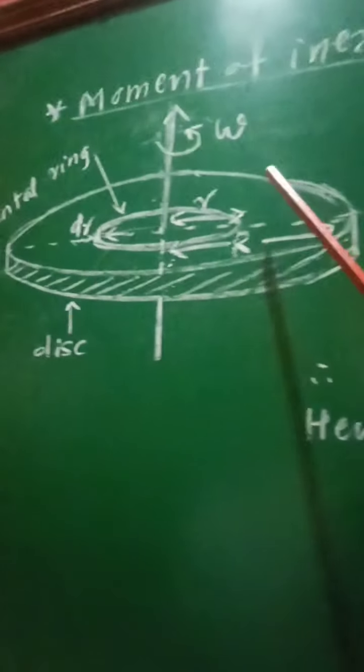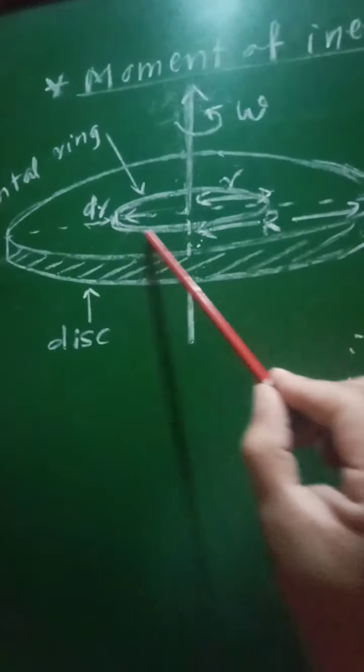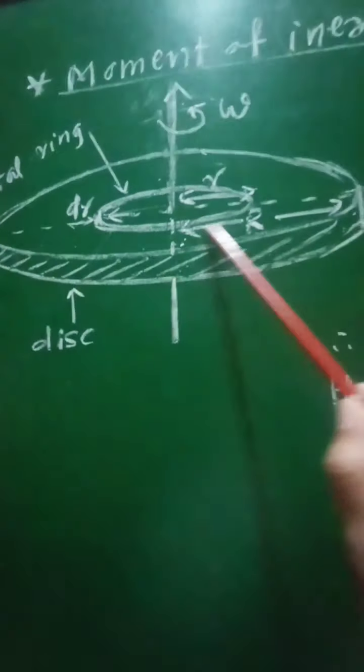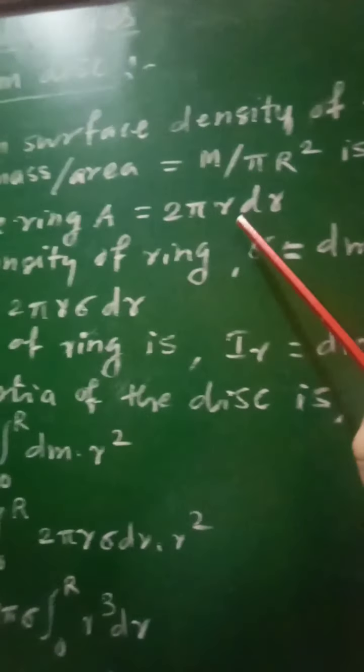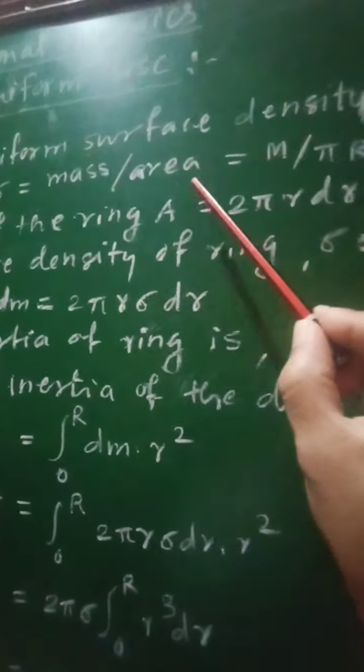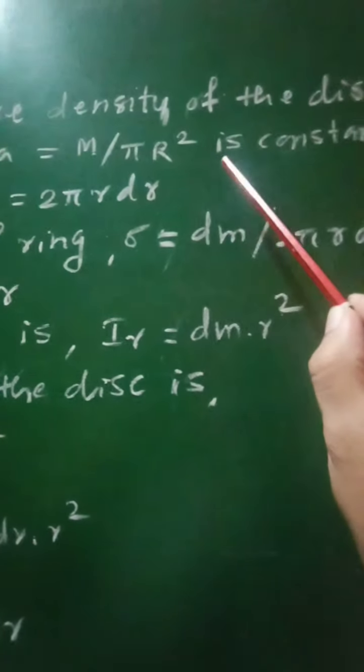Now the surface area of this disk will be equal to area of the circle of radius R, and therefore that sigma equal to mass per unit area, that is M upon pi R square, and that will be constant.